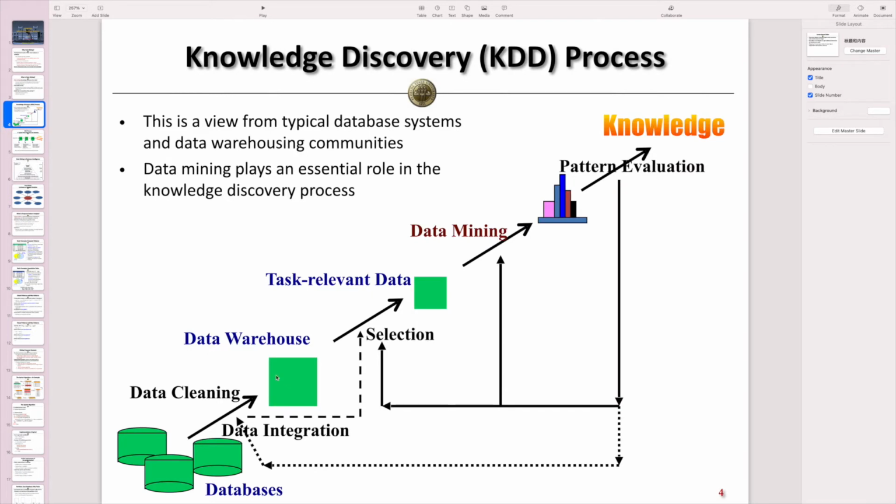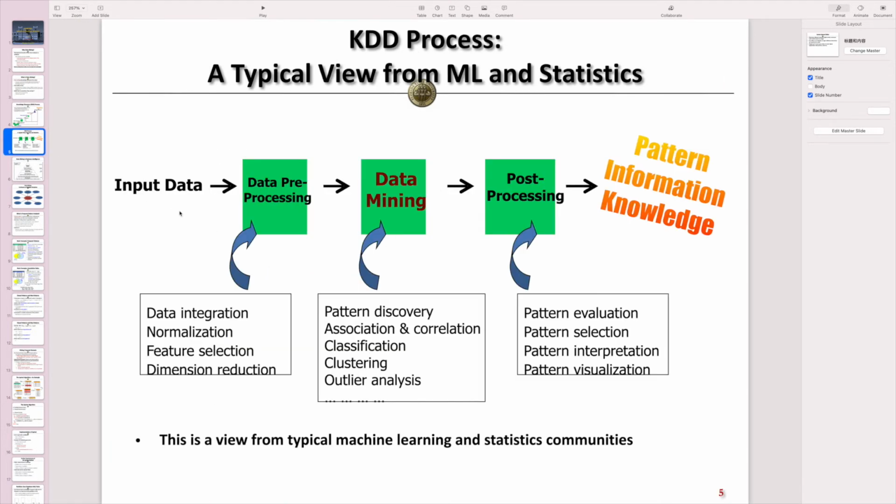For database system people, the data mining process is related to the database system, data warehouse, as well as other system-related backgrounds. However, for machine learning people, it is more from the perspective of machine learning algorithms or applications, which is: get some data, do some pre-processing, mining, as well as post-processing to get some patterns or some knowledge.